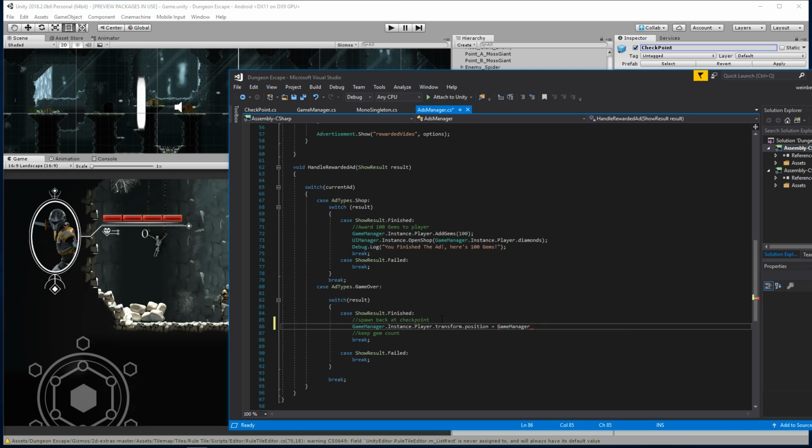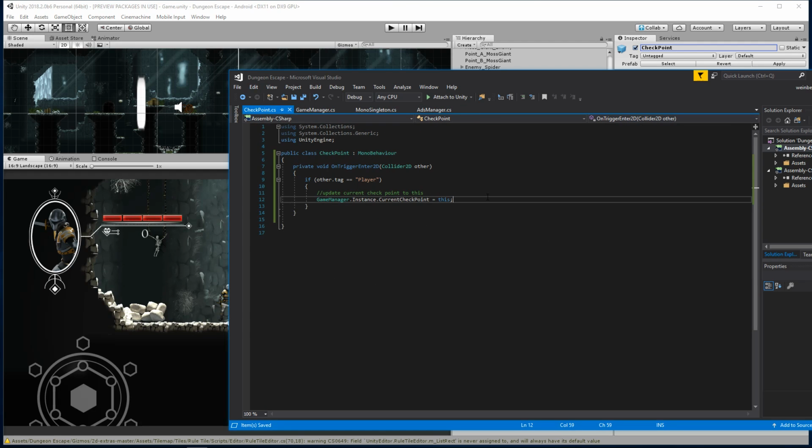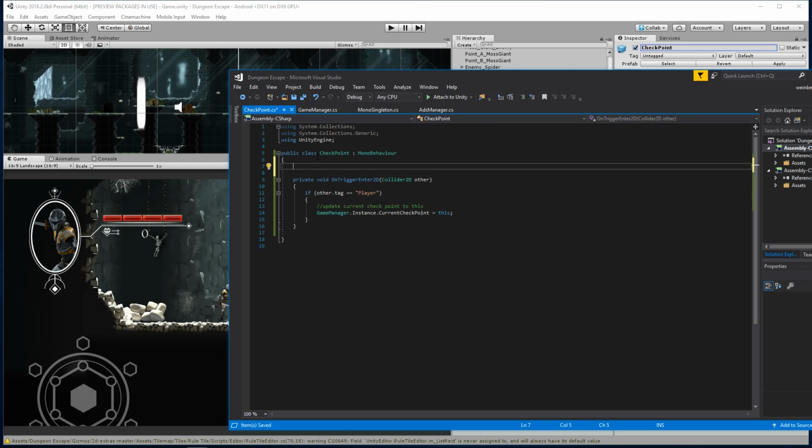So GameManager.instance.checkpoint.currentCheckpoint. And then we can go further onto it and say gameObject.transform.position. Now I could do this, or what I can actually do is go inside this checkpoint here, and I'm going to add a property to store the position of it. So here we can create a public variable. So public Vector3, we'll say my position.